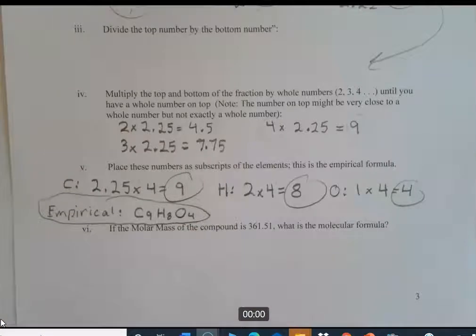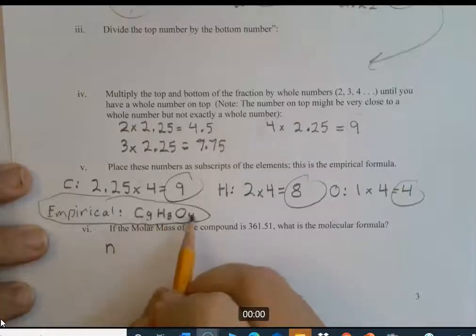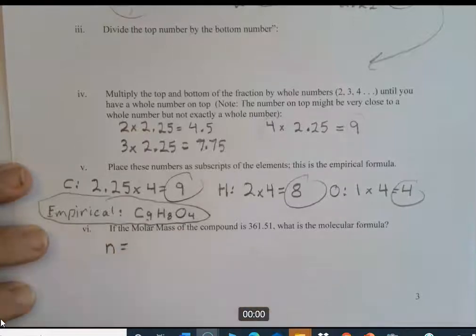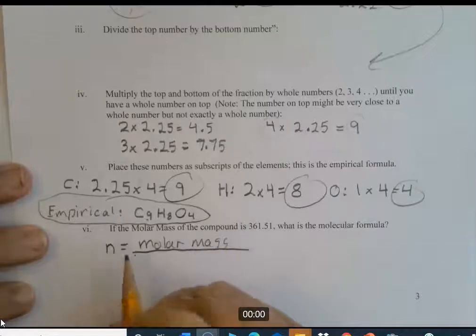Now we're going to take it one step further. It says if the molar mass of the compound is 361.51, what is the molecular formula? Okay, so let's run that one. So we have a formula that this factor that we're going to multiply these subscripts by is equal to the molar mass over the molar mass of the empirical formula.